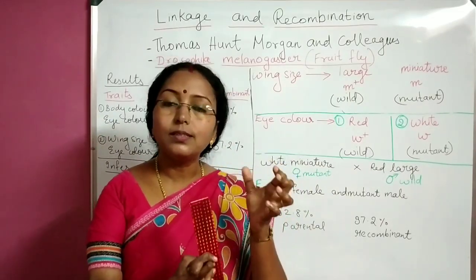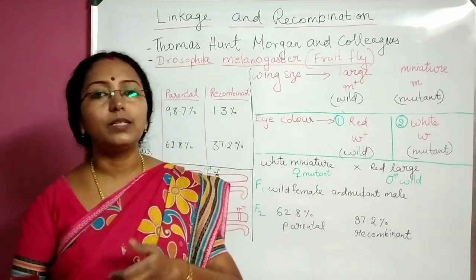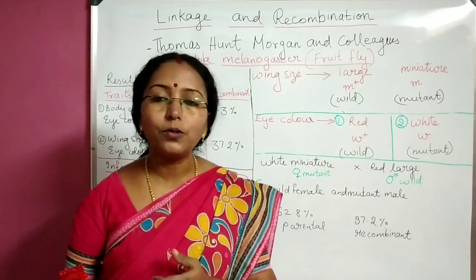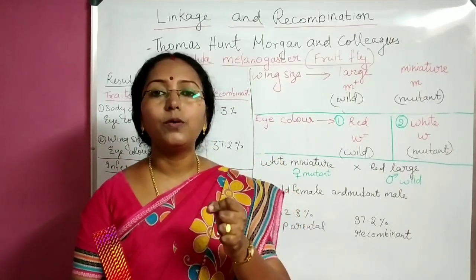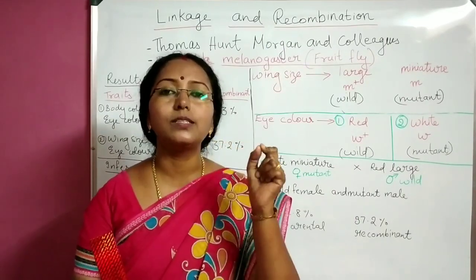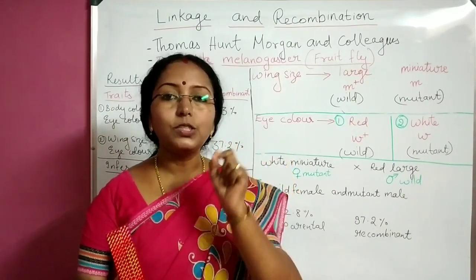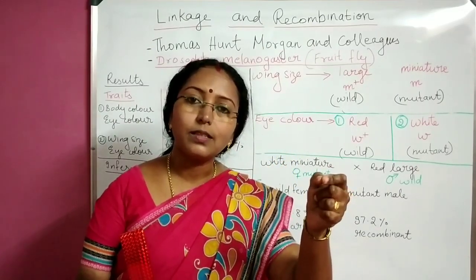And based on his ideas only, even now we have done the Human Genome Project, where we could map in which chromosome each gene is present, and where in that chromosome the gene is present.